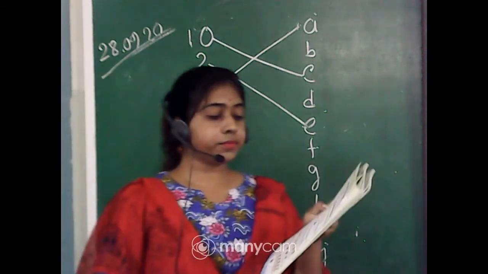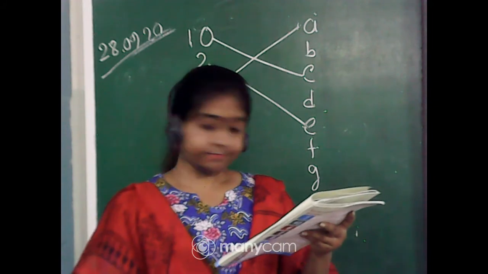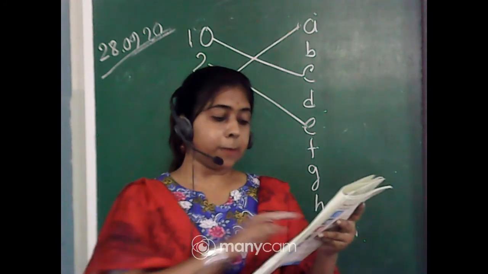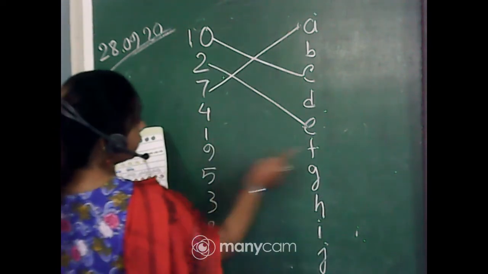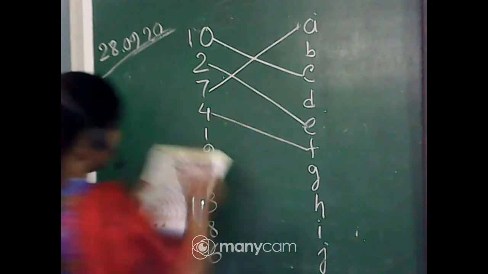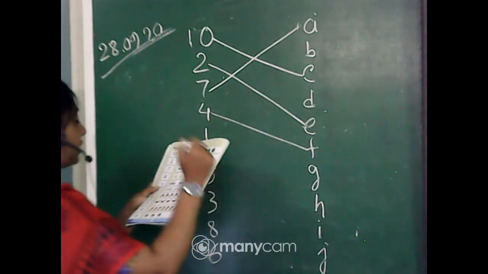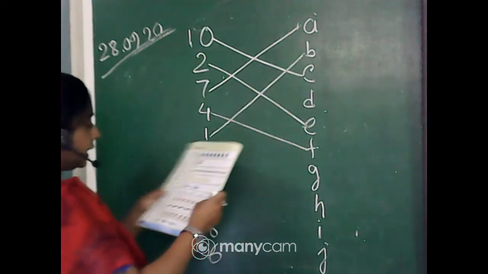Next, 4. Yes, 4 F. Bicycles. 4 F. 1. It's very easy. Butterfly. 1 butterfly is there. So 1 B.